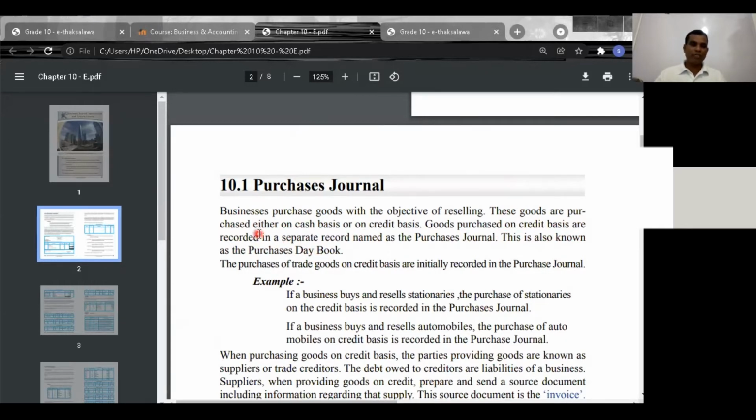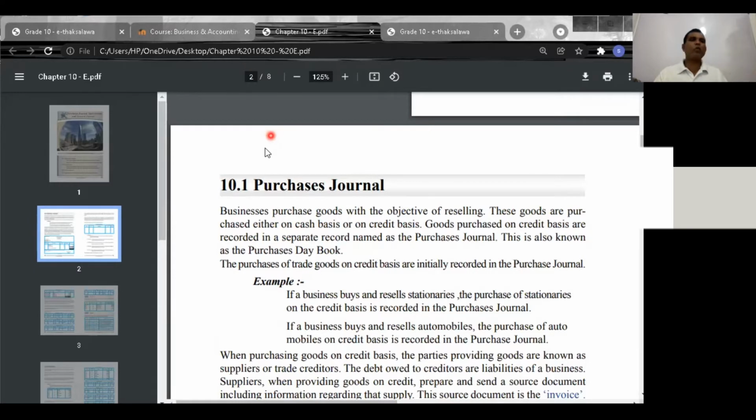Right. Now let's write a sentence. This is how you have to define the concept of purchases journal. Please write it down. Goods purchased on credit with the intention of reselling.